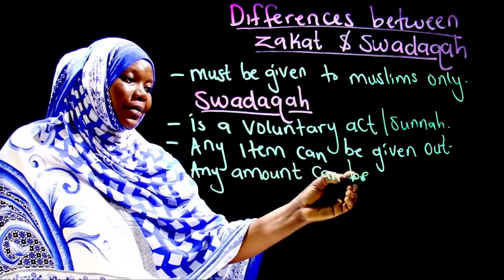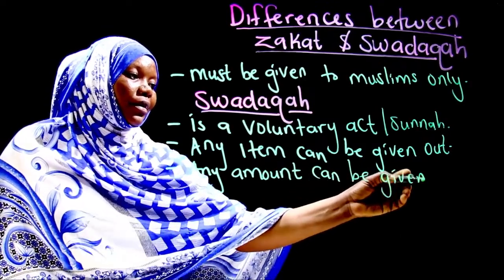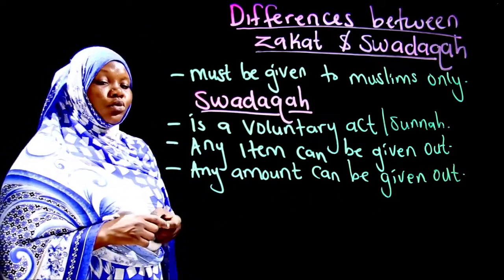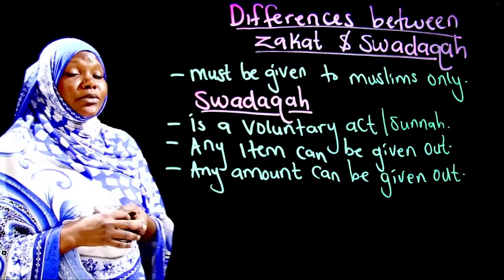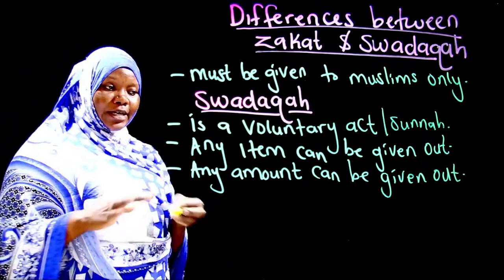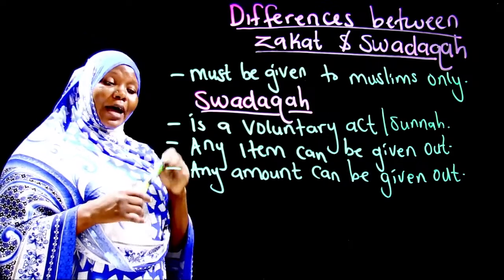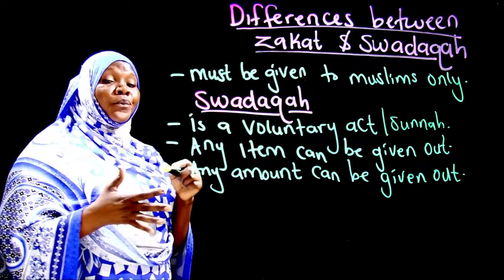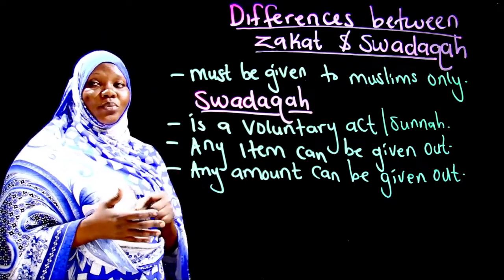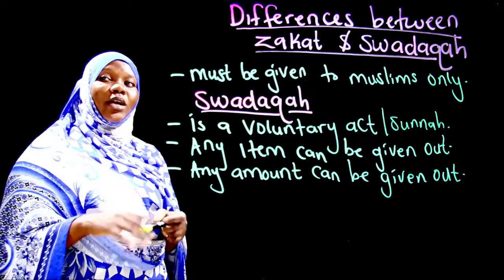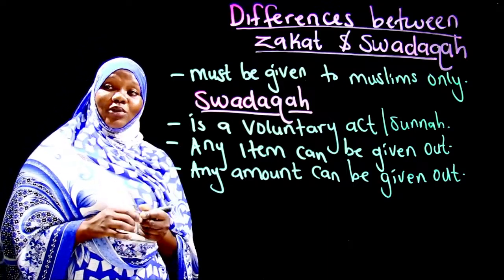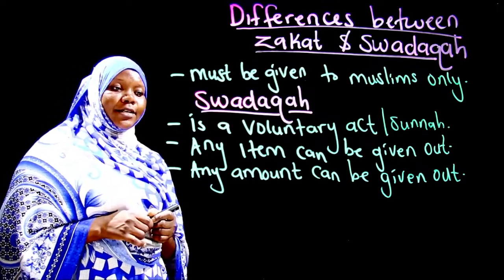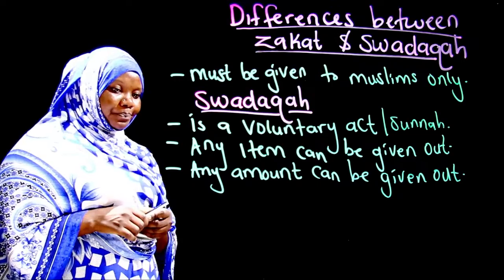When I talk of amount, remember, if you would like to give out 50,000 to help somebody, you give it out, that is Sadaqa. You want to give out 50 bob, that is Sadaqa. But for Zakah, that amount that you want to give out has to reach nisab. If it is 1,000 shillings, it has to be in your custody for one good year. Then we calculate what portion of the 1,000 you are supposed to give out. So for Zakah, we don't give out any amount, but the nisab has to be calculated.